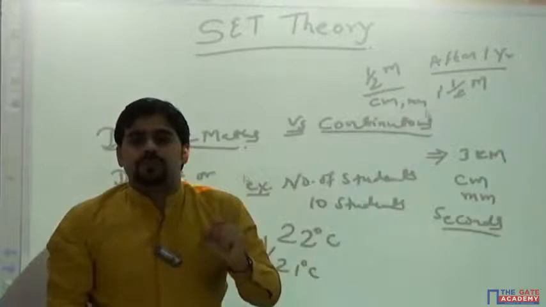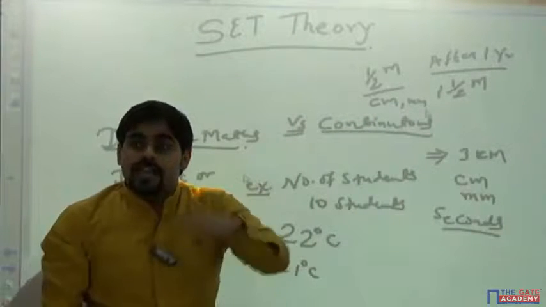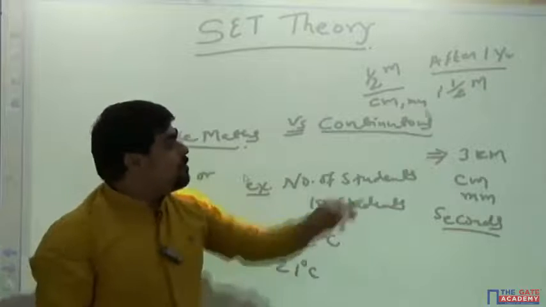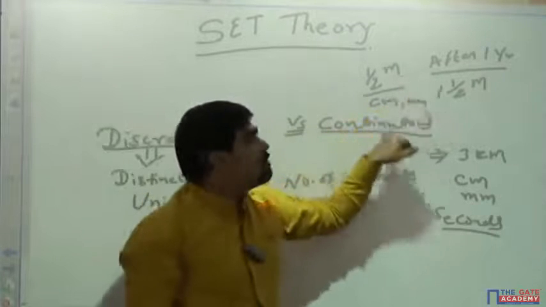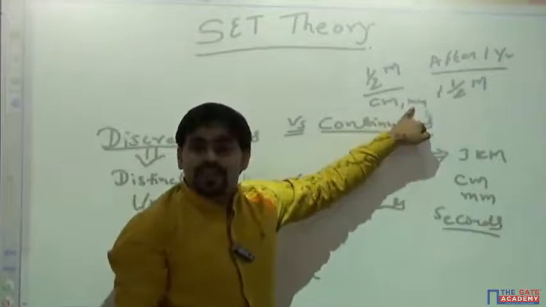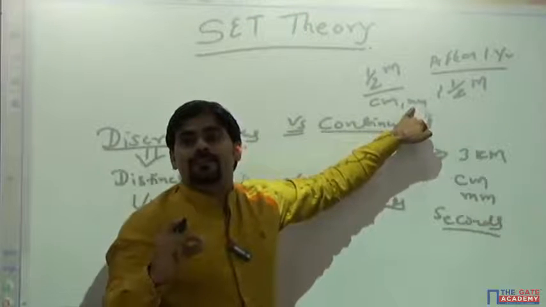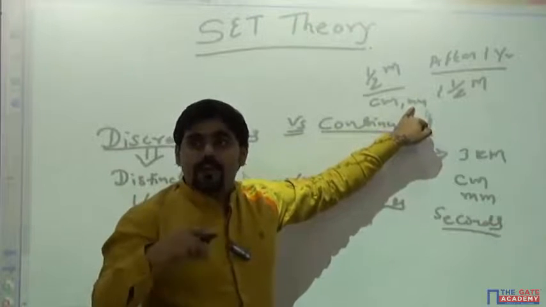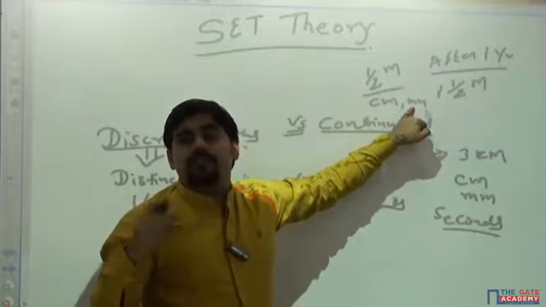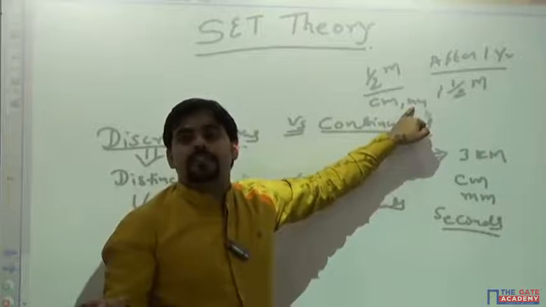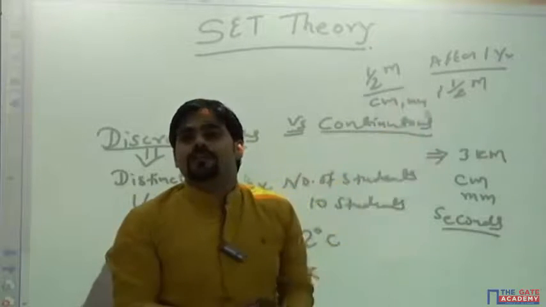Small fractions of height he gains every day. If you go for one month of changes, we can find, say, 1 mm. That is measurable on our scale. So at a particular point we can't measure it, but if you give some time frame, we can measure it. So that is called continuous events.